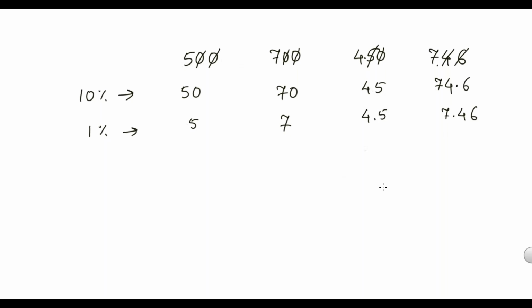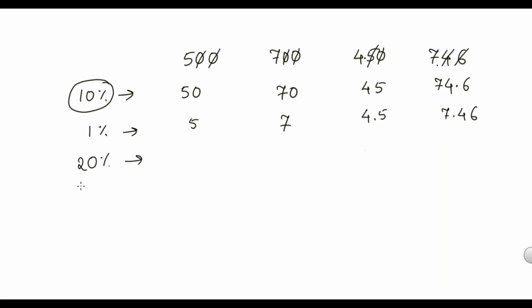Any doubt in this, finding 10% and 1%? Any number, the digits will be the same, only the decimal place matters. In simple words, if you're finding 10%, you have to move the decimal 1 digit to the left. If you're finding 1%, you have to move the decimal 2 digits to the left. Now, with the help of 10%, can we find 20%?